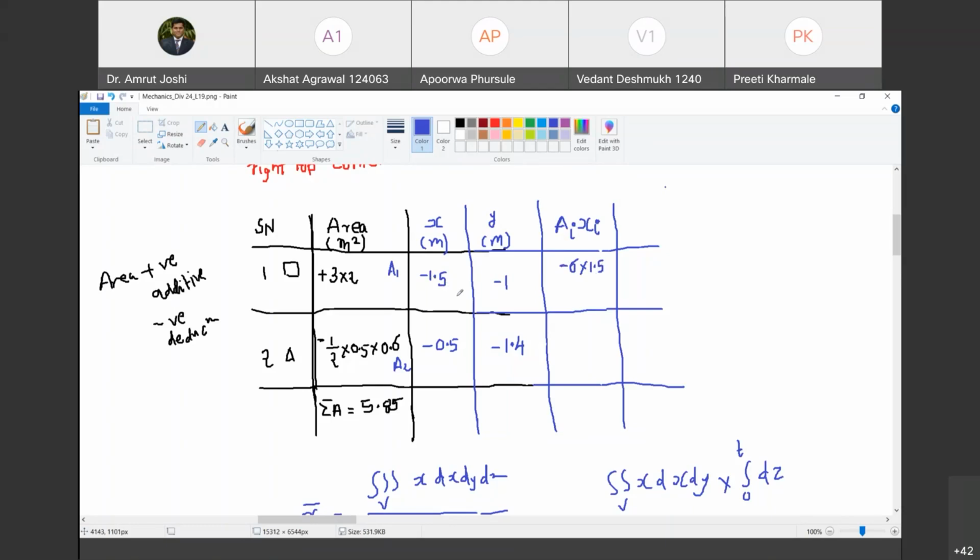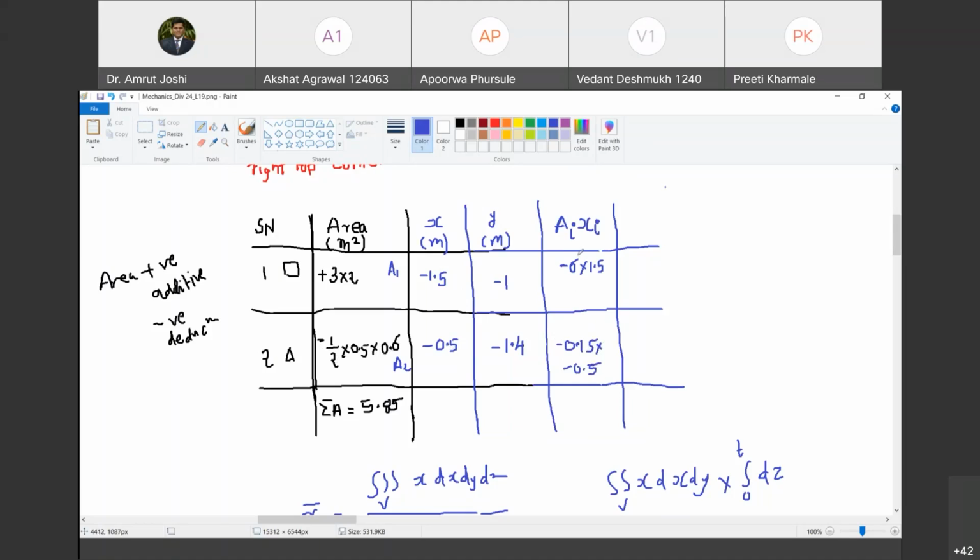Happy? Yes, sir. Then what is a2 x2? तो क्या करना पड़ेगा? 0.3 into 0.5. So it is 0.15. Do you agree with me? This area. So that area, isn't it supposed to be 1.15? Yeah, area will be 0.15, right? Yes, sir. So this minus 0.15. Correct me if I am making calculation errors, but I don't think so. So minus 0.15 multiplied by minus 0.5. Do you agree with me?